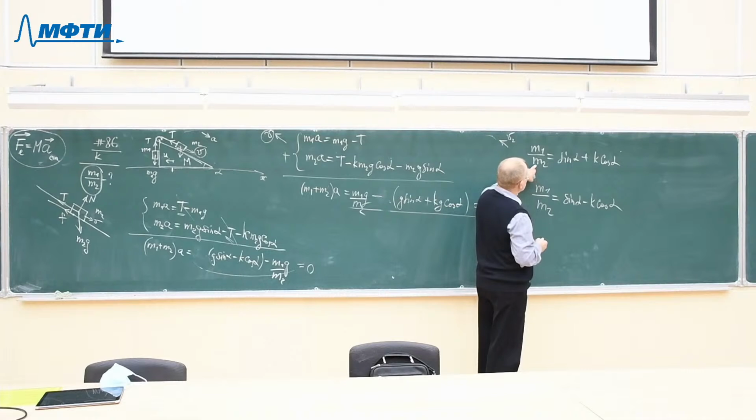So if this relationship between the masses is valid for this problem, then the bodies will move to the left. If this relationship is valid, then they will move to the right.